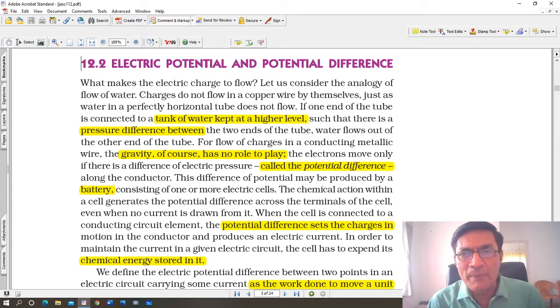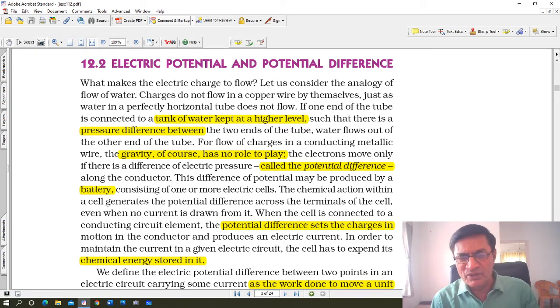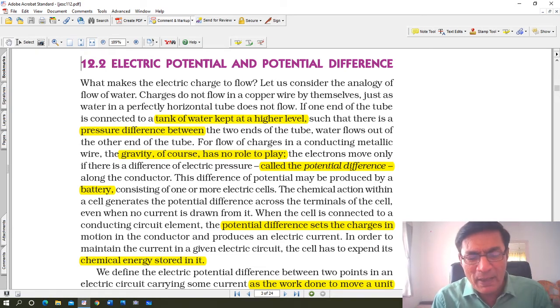For example, take a battery. In a battery or your power cells, you see those cells which you use in your torch or even in a mobile phone. Mobile phone batteries are of course slightly different because they are lithium ion batteries, they are rechargeable batteries. But these batteries, you see, they've got chemicals stored in them. So energy is stored in the form of chemicals.